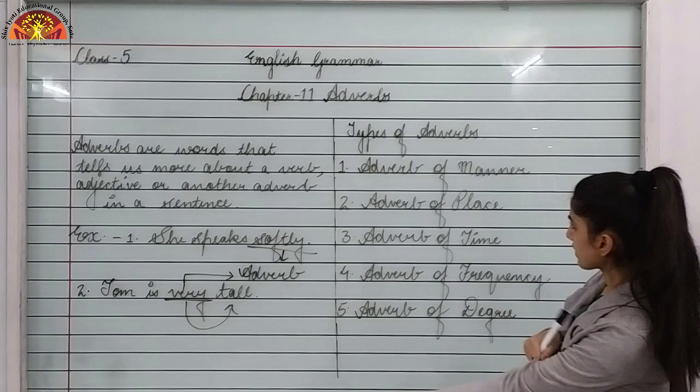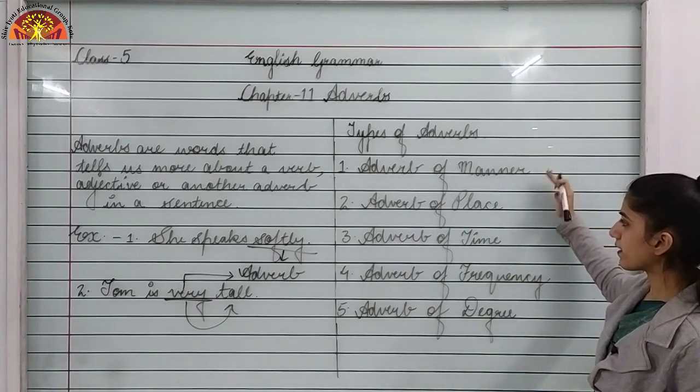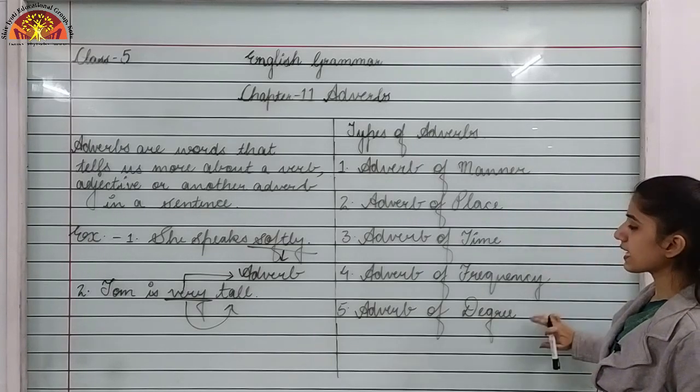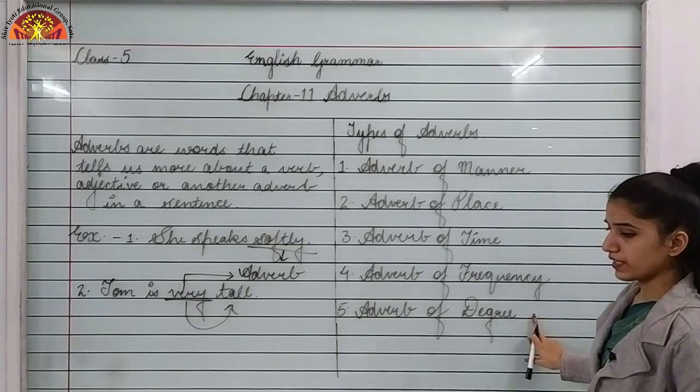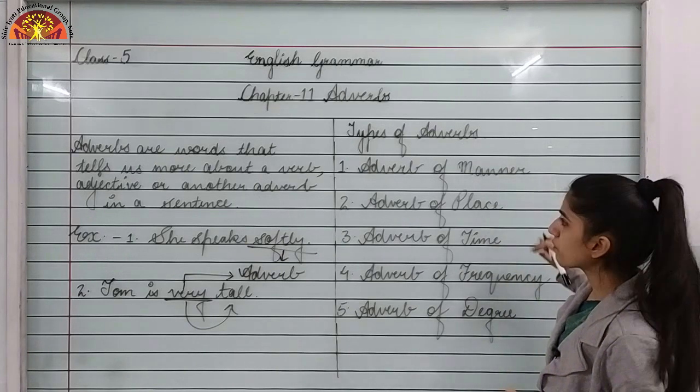So these are the five types of adverbs that we will be doing in this chapter. Now we will be understanding them one by one.